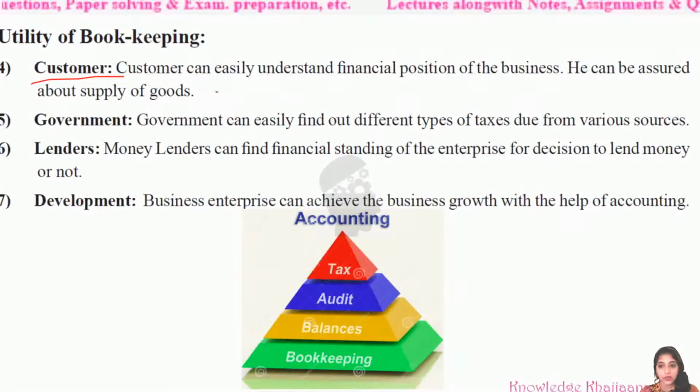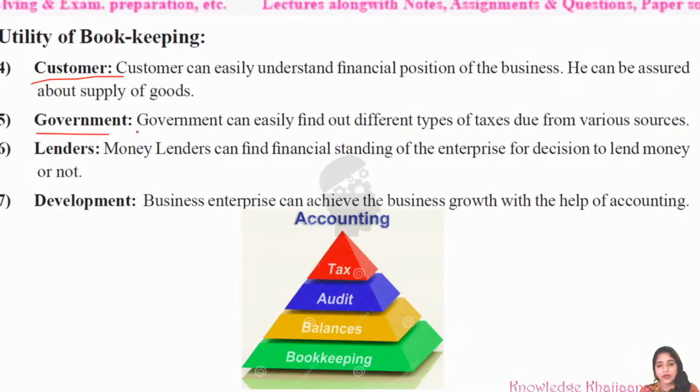Whatever his requirements of goods are, those will be supplied properly only if the financial position of the business is very fine, and he can be assured of that only when the books of accounts are maintained properly.